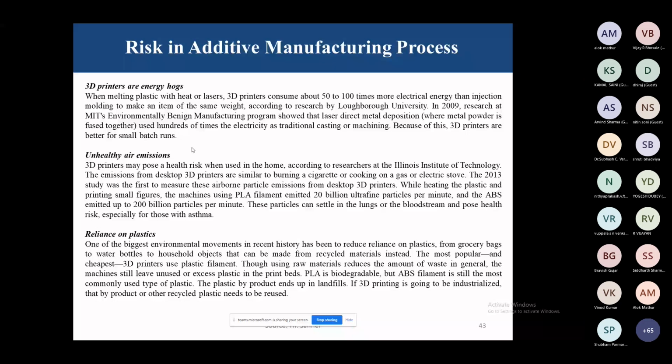Then there are unhealthy air emissions. 3D printers may pose a health risk when used in the home, according to researchers at the Illinois Institute of Technology. The emissions from desktop 3D printers are similar to burning a cigarette or cooking on a gas or electric stove, because there is burning of plastic.